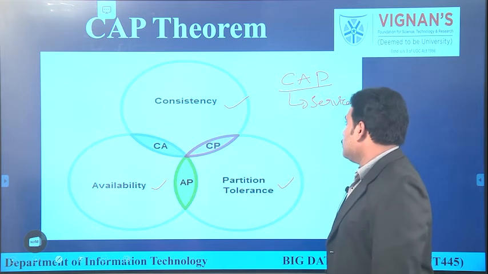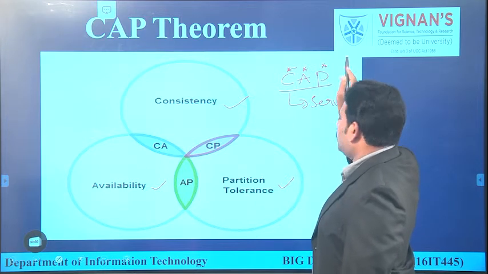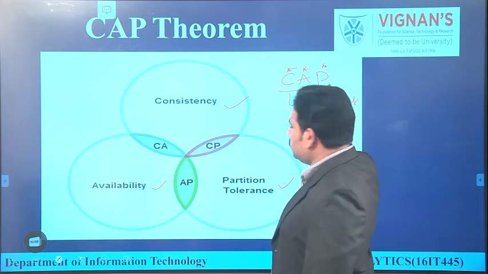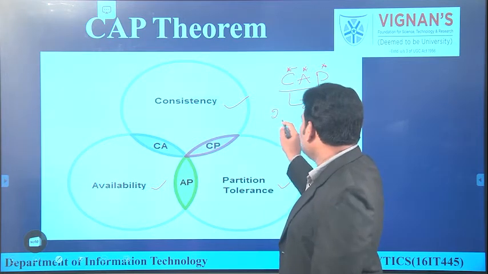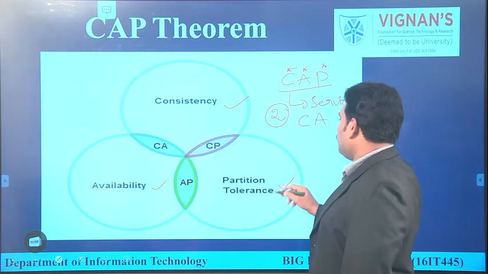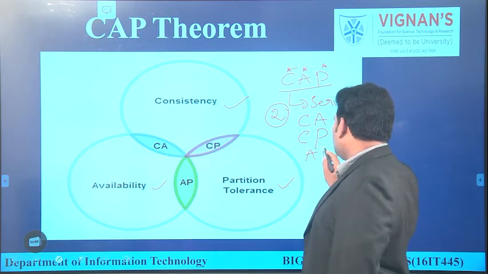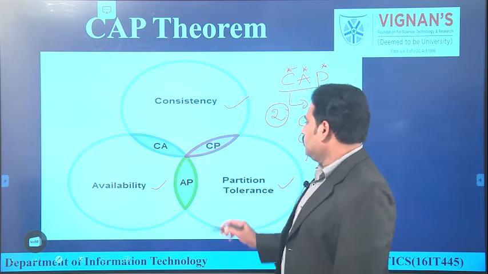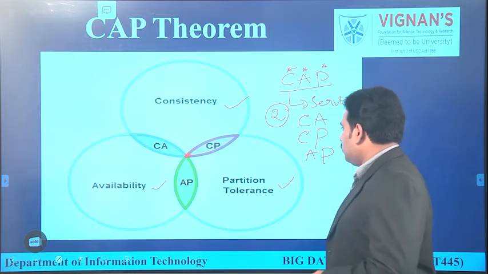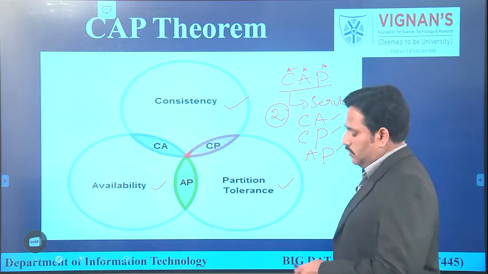How consistency is going to be achieved, how availability is going to be achieved, and how partition tolerance is going to be achieved. Now among all the 3, at any time we can expect only 2 possible services. That means we can expect either consistency and availability, consistency and partition tolerance, or availability and partition tolerance, but all the 3 is not possible. Now we'll see one by one how this CA, CP and AP are going to be implemented.